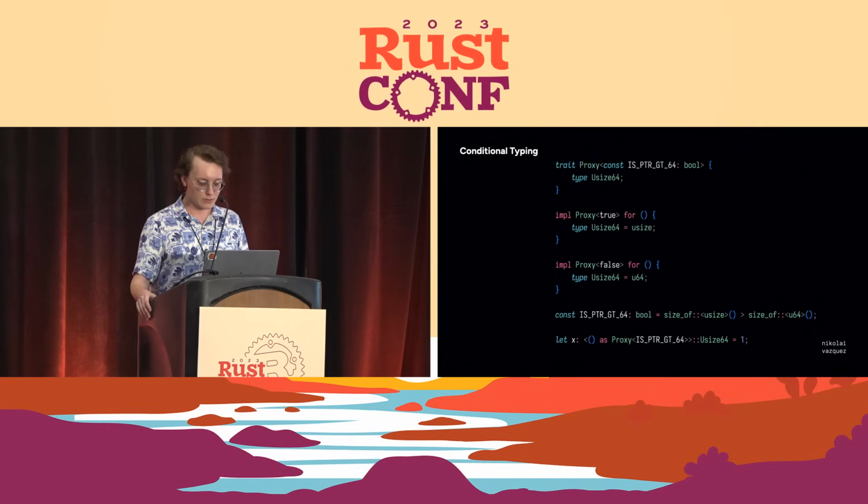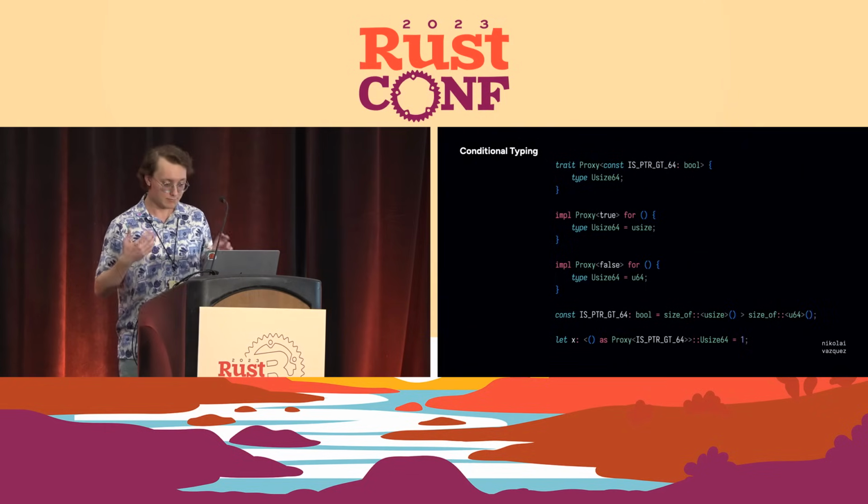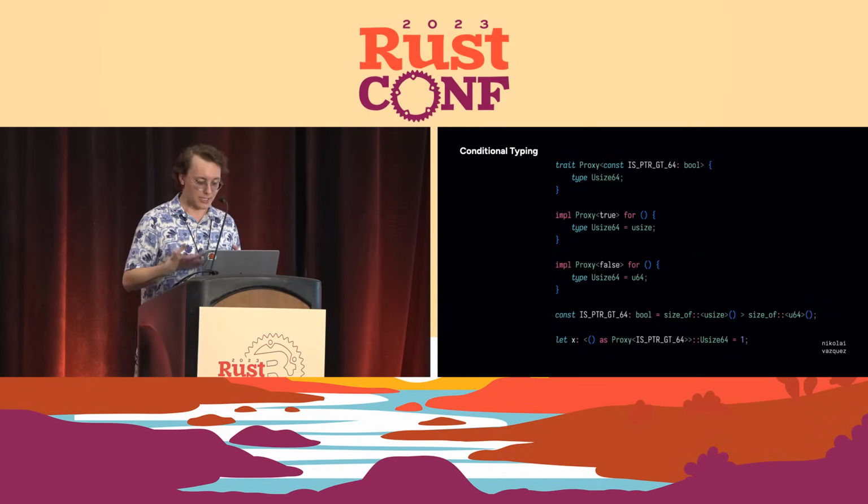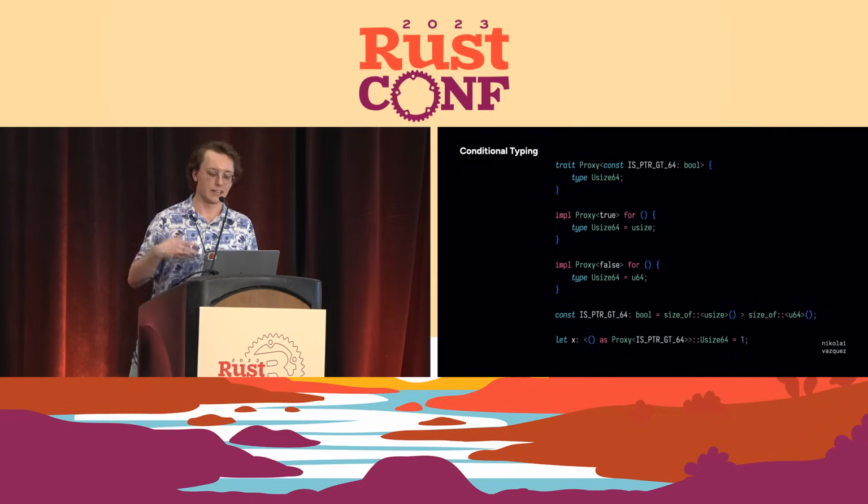And so this ends up working fairly well, actually. And you can have your condition of, oh, if usize is greater than U64, then you can end up getting access to that associated type that will end up being usize or U64, depending on that constant.